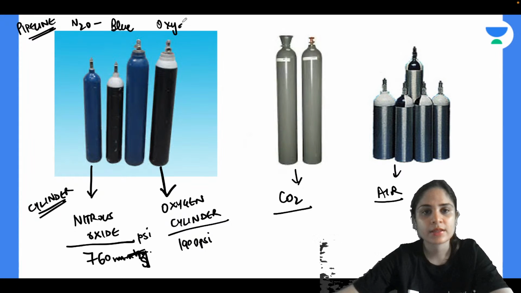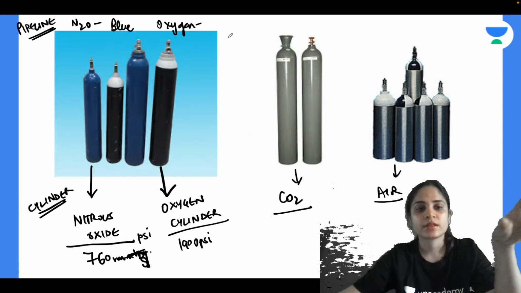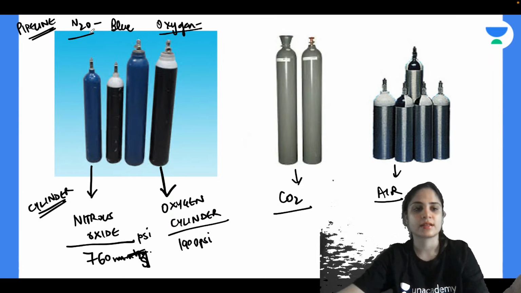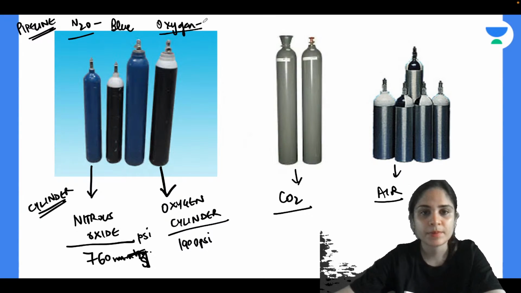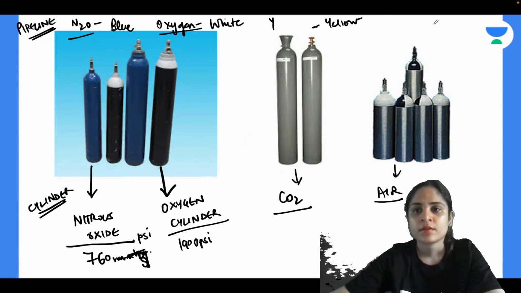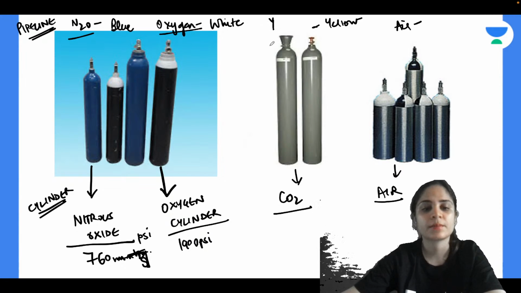Can anyone tell me what is the color of oxygen pipeline? So I'll ask you the color of all the pipelines. I'll write it down over here. You all in the chat box, you can write it as nitrous oxide is this color, oxygen is this color. Yes, absolutely correct. White color oxygen cylinder. Then next is your yellow color. Yellow colored pipeline carries what? And then your air pipeline is what color? Tell me these four things. Yellow colored pipeline carries what and your air pipeline is what color?